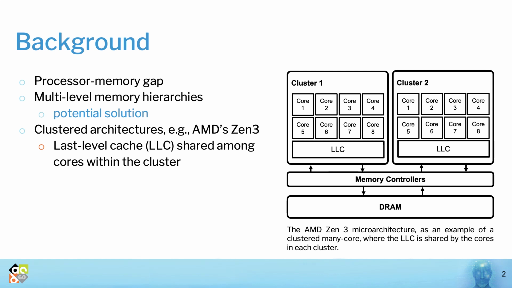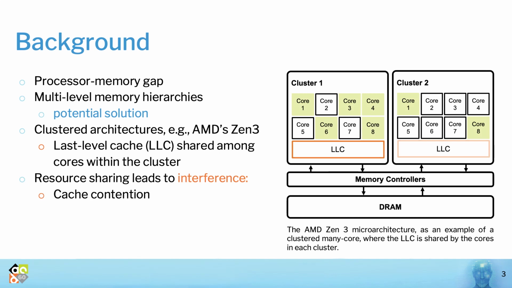However, executing multiple applications simultaneously on many-cores can degrade their performance for two reasons. First, concurrently running applications on one cluster compete for the limited available cache. Such cache contention slows down the application execution, thereby degrading the overall system performance.